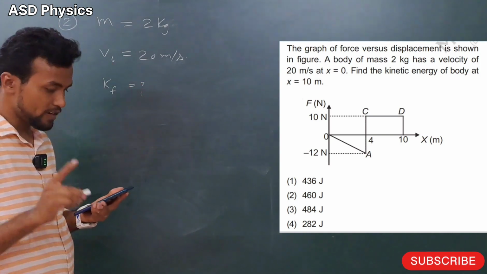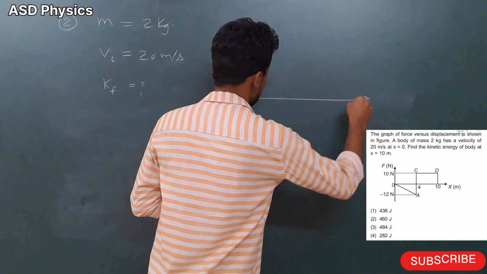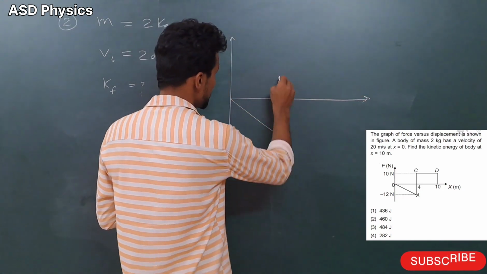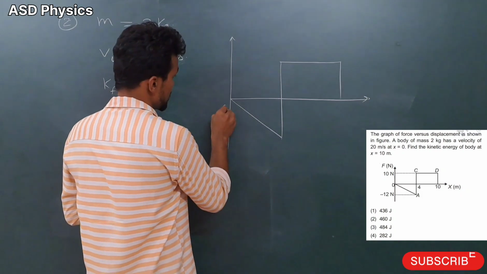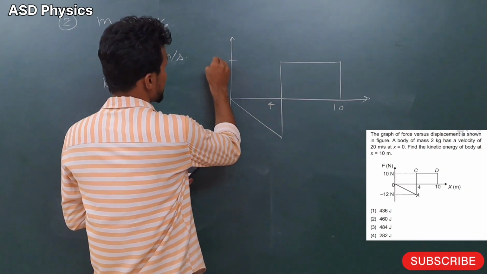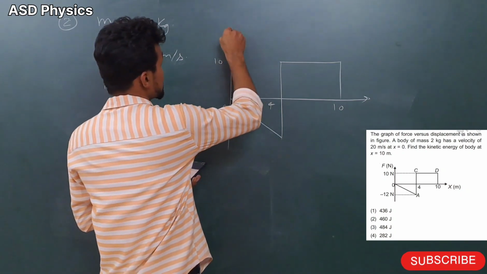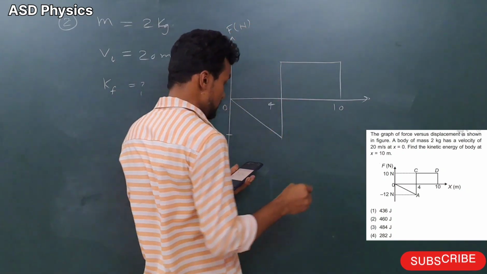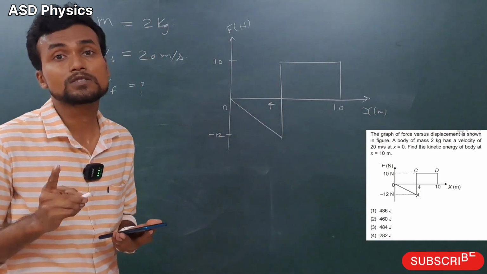So my dear students, let's see the graph here. The graph is given something like this. This is the graph here. Let's write the coordinates here: 0, 4, 10. This side is given 10 and this side is given minus 12. This side is force in Newton and this side is x in meter. So what I told you, area under the force displacement graph will give what?